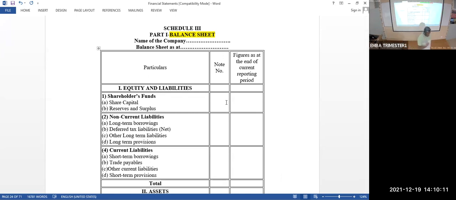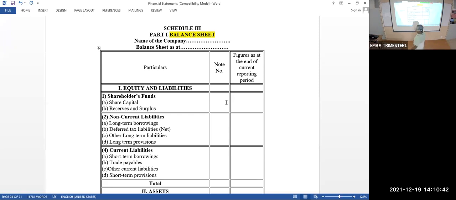One small instruction to all those who already know accounting, BCom, BBA, or somebody. In the exam, you have to prepare these statements only in this format, which is shown here on the screen. You might have studied preparation of profit and loss account and balance sheet. You should not do that here in this company form of organization. Why? I already told you, it is mandatory for companies to prepare the profit and loss account and balance sheet according to the Companies Act 2013 now.